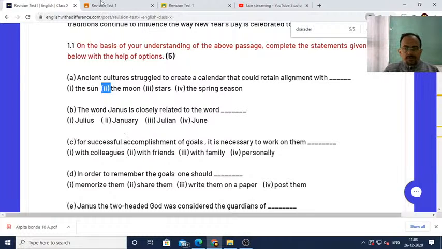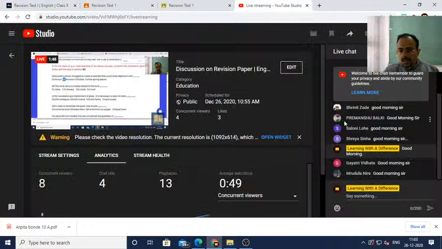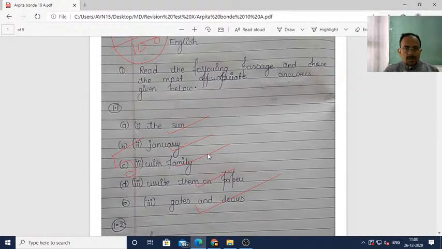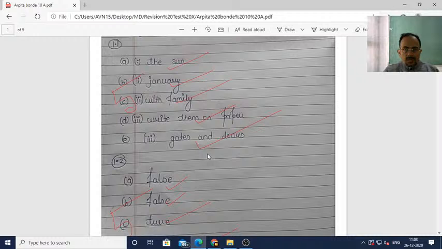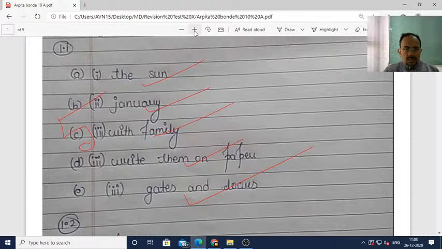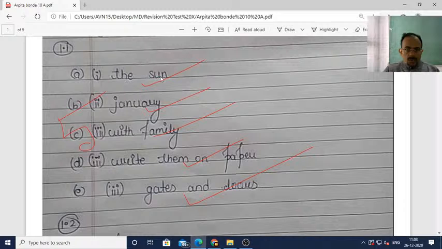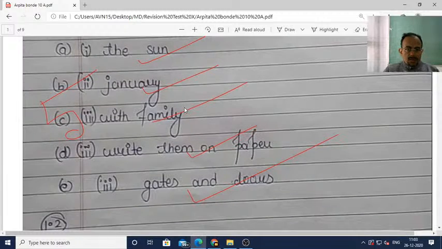For example, I'll show you one sample here. I'm not going to show you the name of the student, but I'll show you the marks. You see that this student has scored good marks here, 5 out of 5.